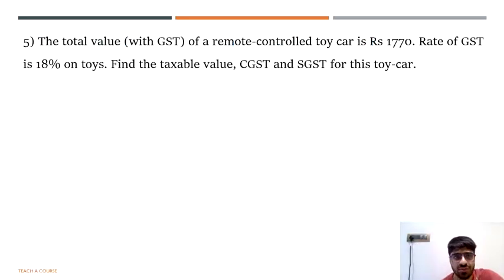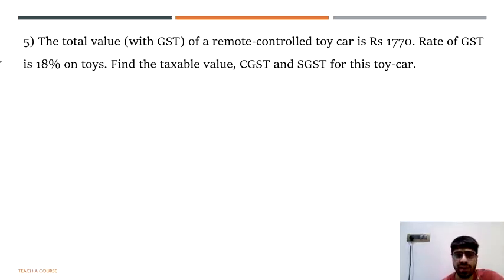with question number 5. The total value of a remote control toy car is rupees 1770. Rate of GST is 18% on toys, and find the taxable value, CGST and SGST for this toy car. Now this is a slightly tricky sum, because so far you were given a taxable value and you were calculating the GST on the taxable value. Now we are given the total value and we don't know what the taxable value is.